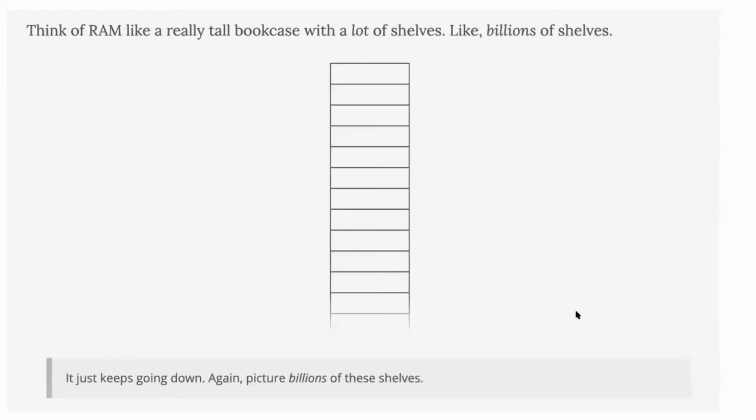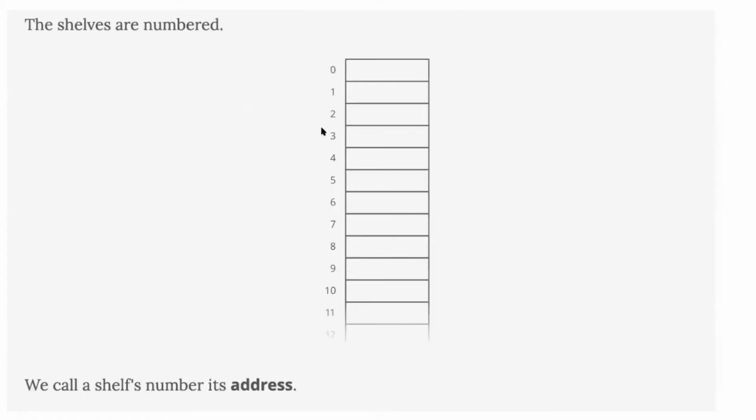Let's see how we picture this. It's kind of a bookcase where we have a lot of shelves, and in these shelves we are storing all the variables or whatever we want. These are the addresses. Right now we are just presenting them as 0, 1, 2, just to understand. Every shelf is where we store a value, so we can picture it like that. These are the addresses, and these are the places where we are going to store our values.